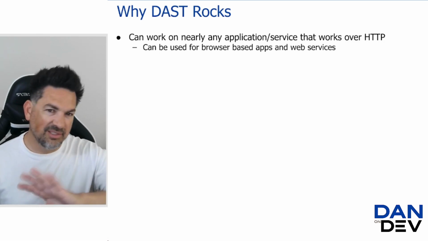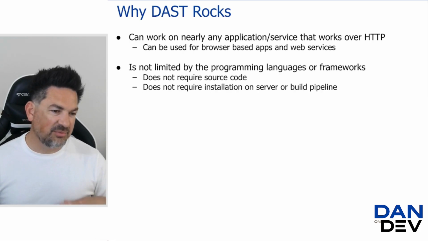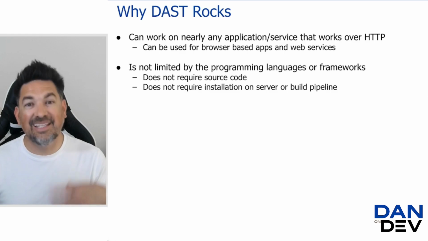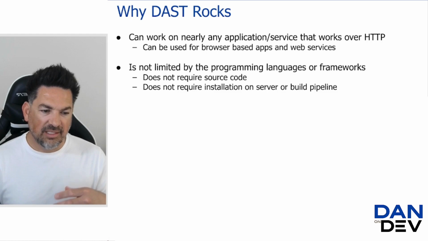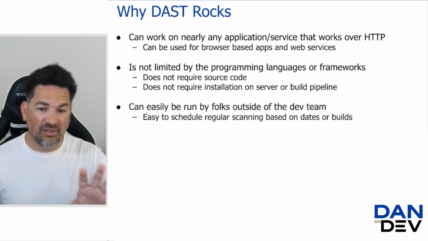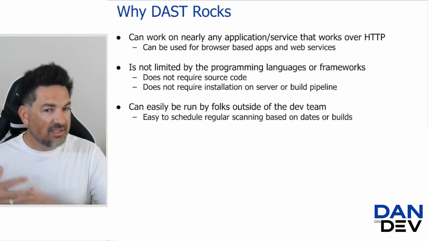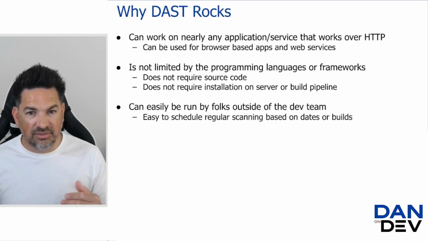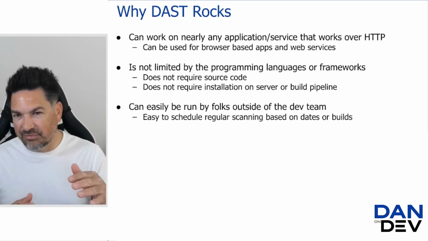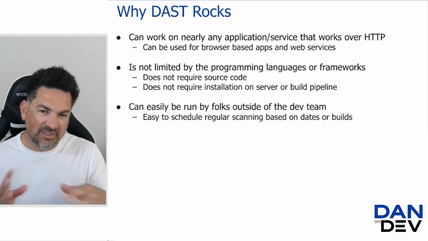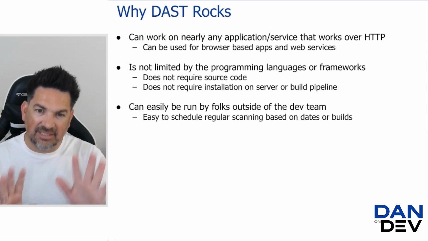You can just point it to a URL, and we can scan it. We're not limited by the programming language or frameworks. We don't require source code and all the hurdles to get access to the source code. None of that's an issue with DAST. We can be run by people that are not on the AppSec team necessarily. So it could be IT security. They can easily run a scan as long as they have a list of URLs. They can go test those URLs and potentially find issues. They want to make sure they're careful because we don't want to pollute the site with a bunch of junk data, which can happen sometimes. But nonetheless, it can be run.